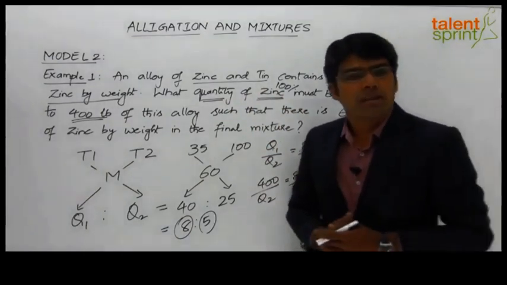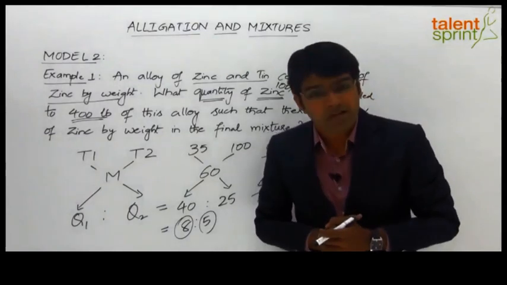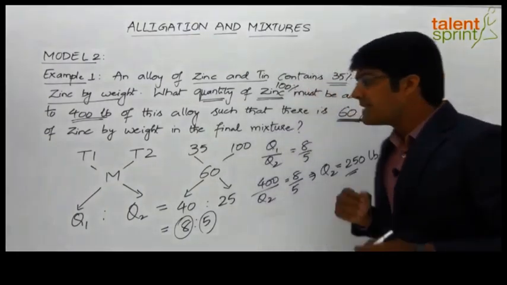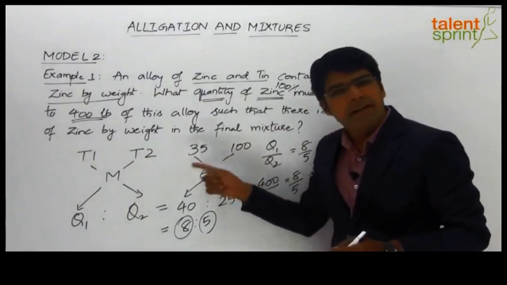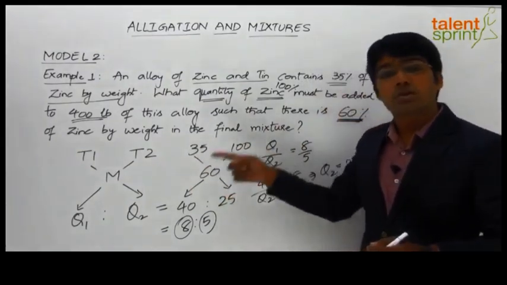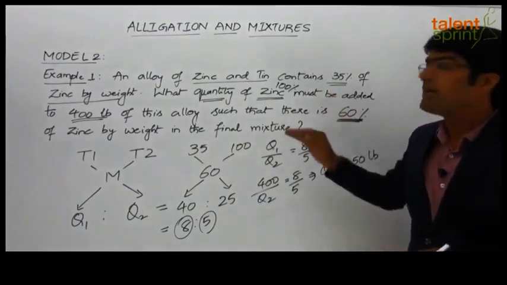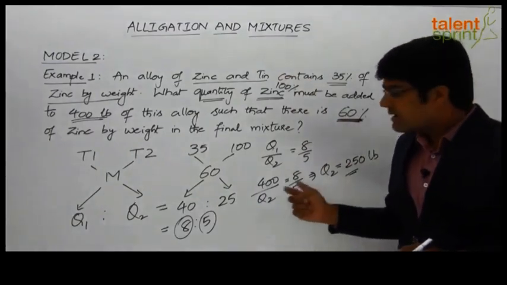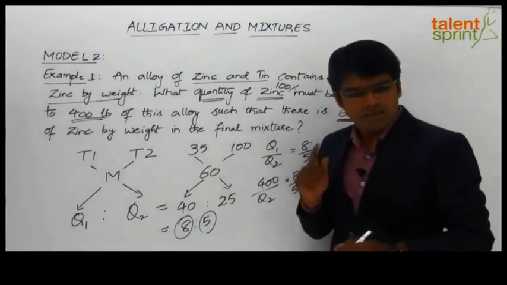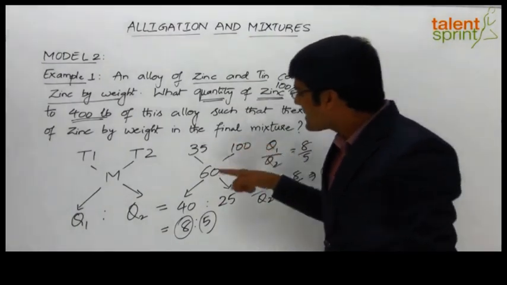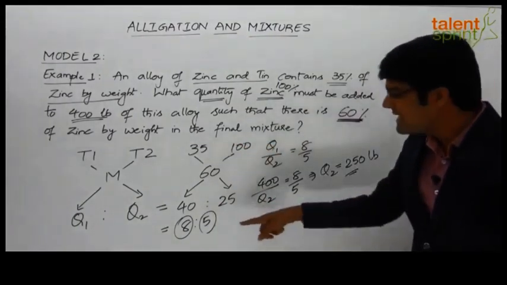Now before we move on to the next question, one important point which I would like to mention here is that we can either take the strength of zinc in finding out the ratio, or we can also work on the strength of the other component, which is tin here. Remember, the final answer obtained would be same. For example, by taking the strength of zinc, we have got the ratio as 8:5.